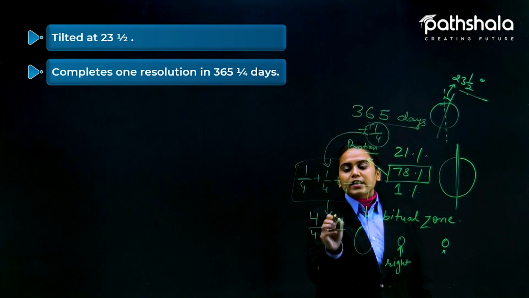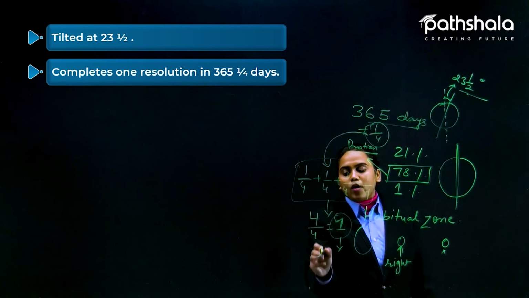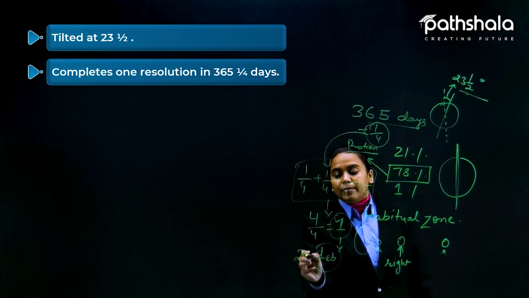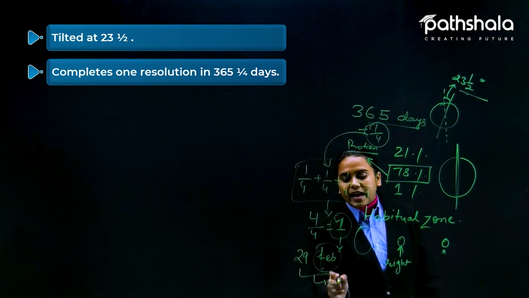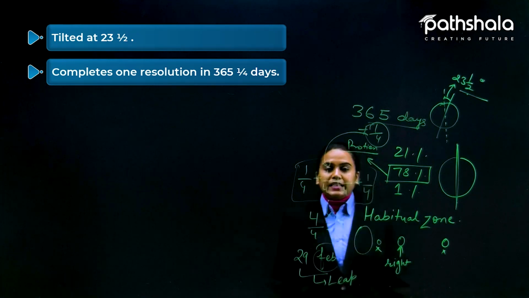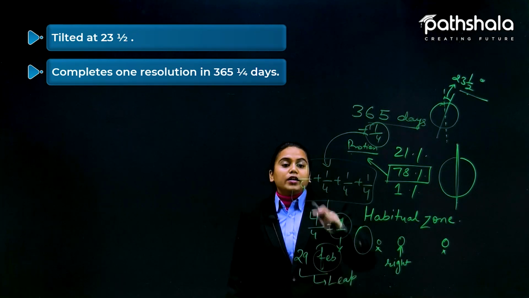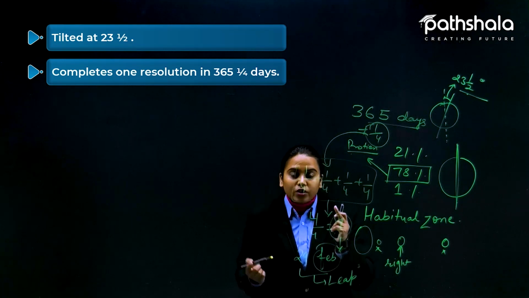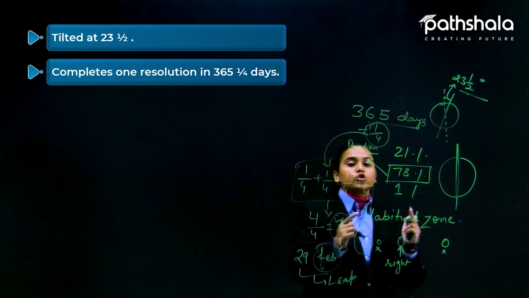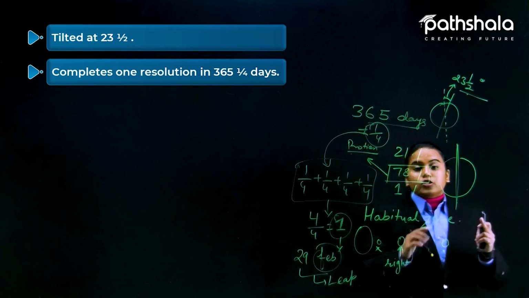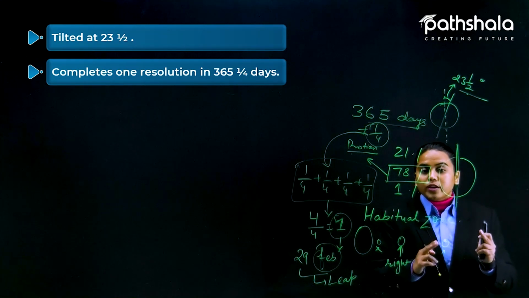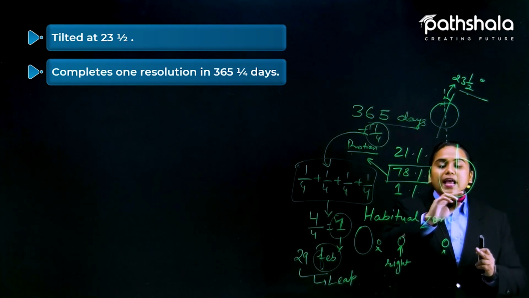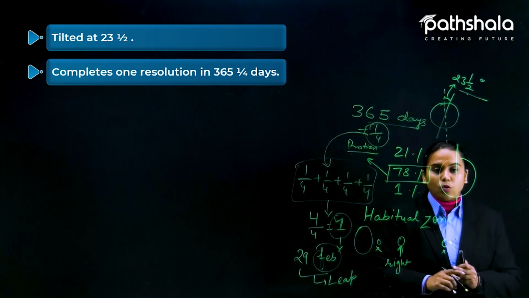Okay, and together they make a single day, because four quarters become one. So that one single day is added in the month of February, and 29th February leads us to the leap year. Fine, so this is how one extra day becomes complete in four years, and that leads us to the leap year. Revolution is just revolving around the sun and completing one orbit around it.